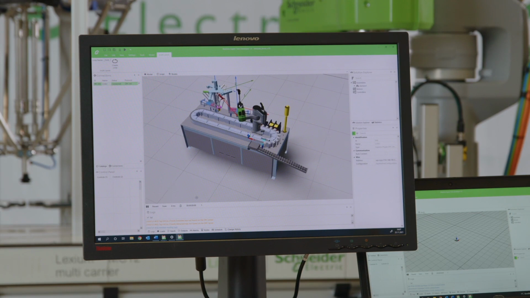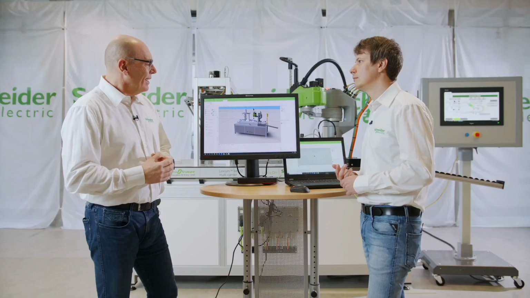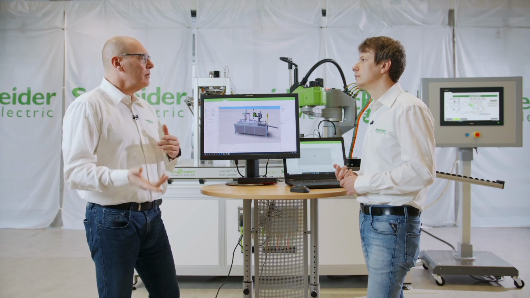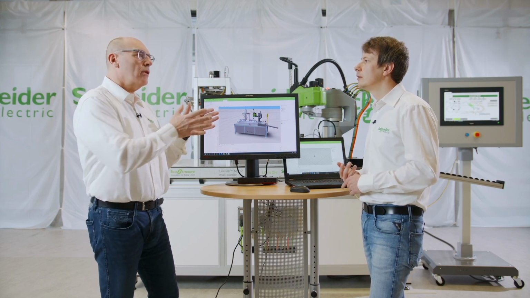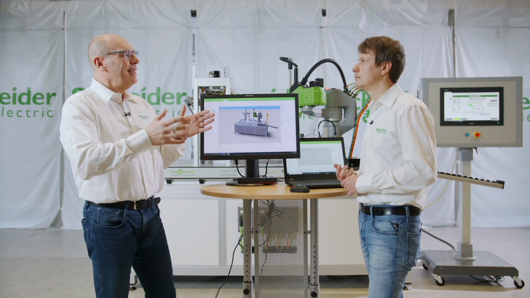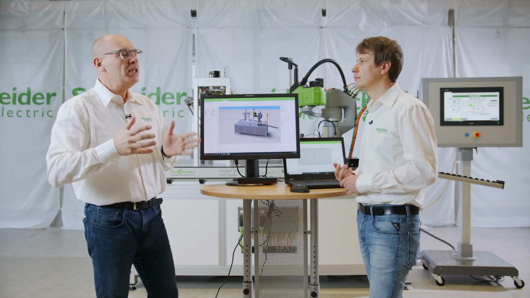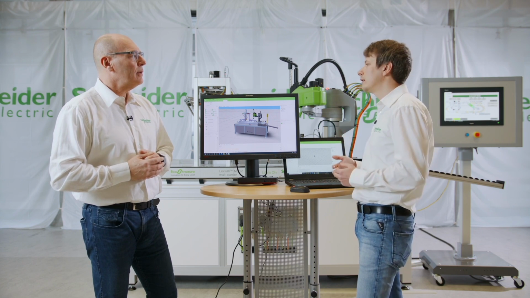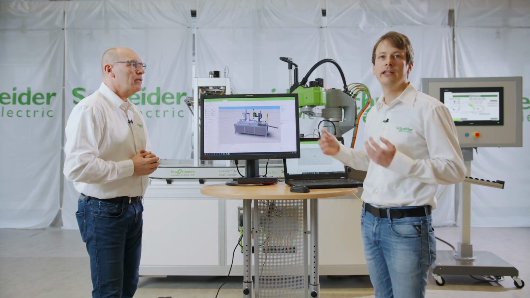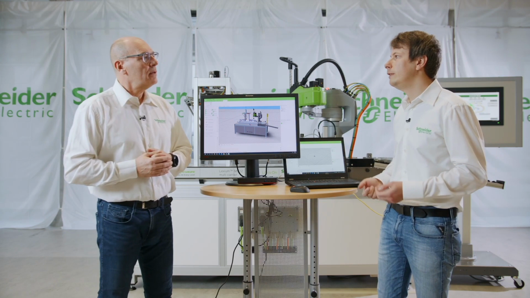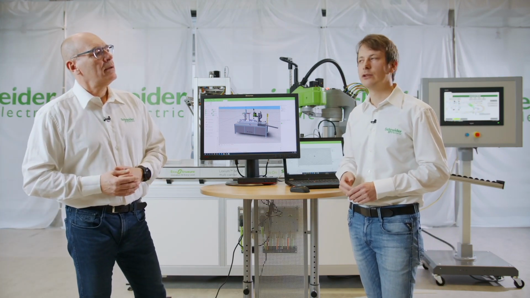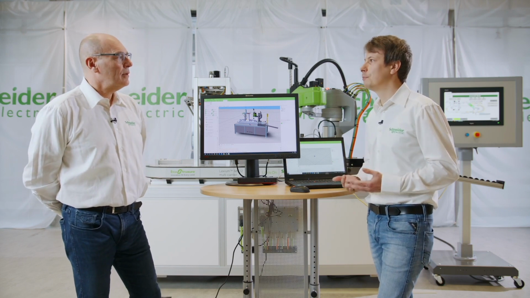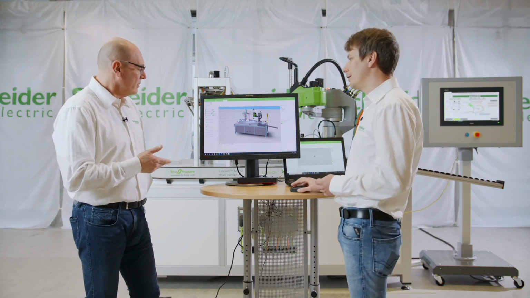That means the customer can start already in the engineering, or does he have to start from the mechanic design? Is there any link to our Machine Expert engineering tool? Absolutely. We see that not only the simulation expert needs support in a tool, but also programmers need a tool, and for that, great news, we have integrated it inside Machine Expert. Can you show that? Yes, sure.